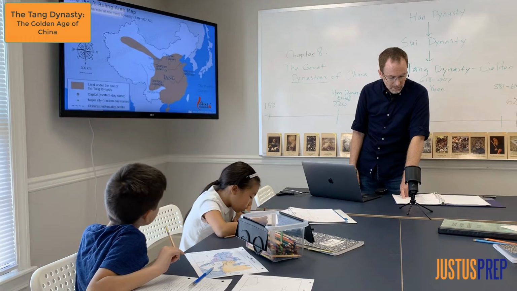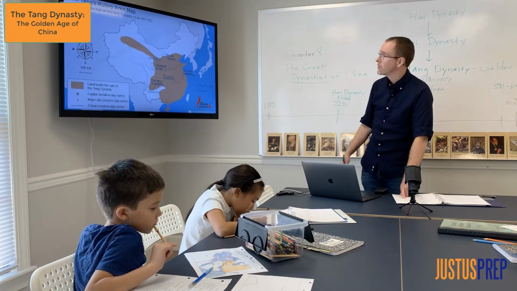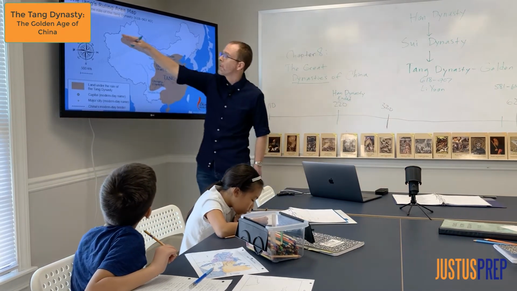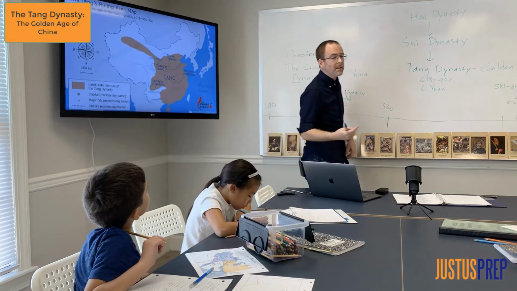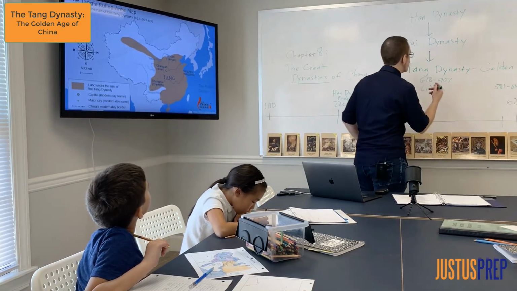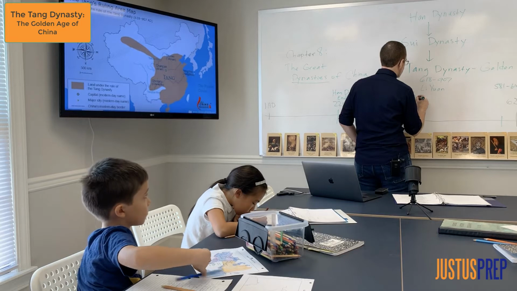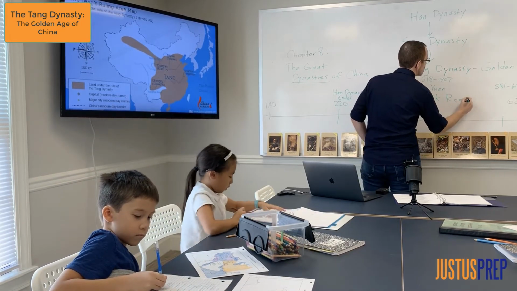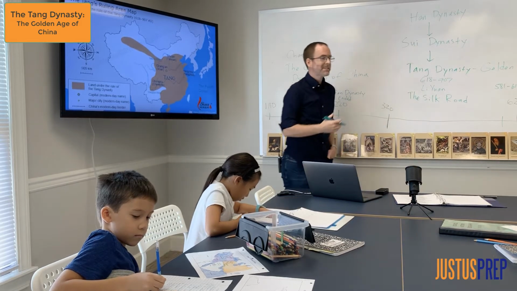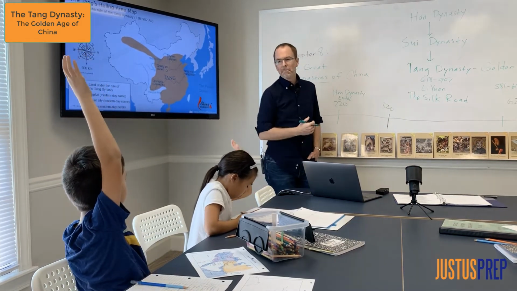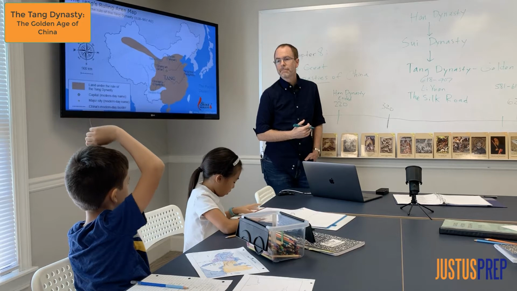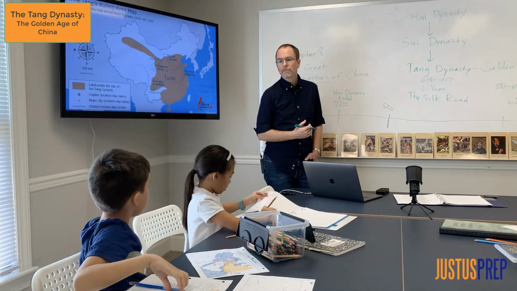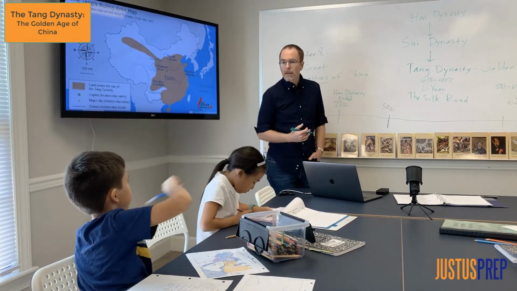The reason they stretched west through Afghanistan and tried to take this whole area here was they were trying to control a trading road called the Silk Road. Why do you think they called it the Silk Road? Because it was covered with silk. No, it wasn't covered with silk. Yes, Luke, they import silk. That's right. So that means they deliver silk?